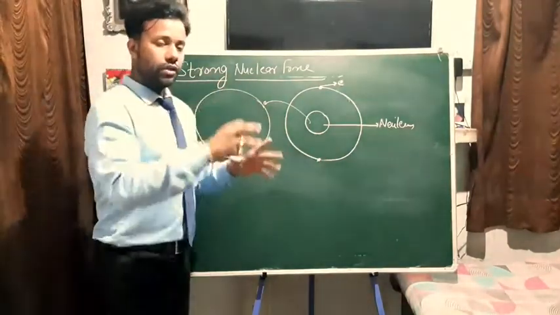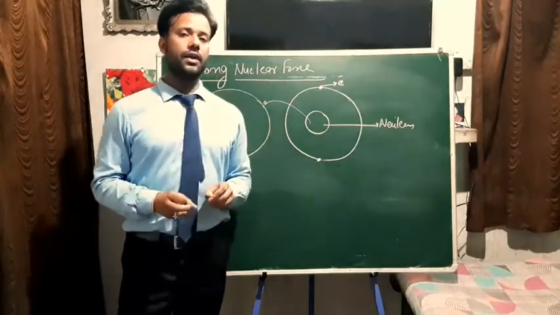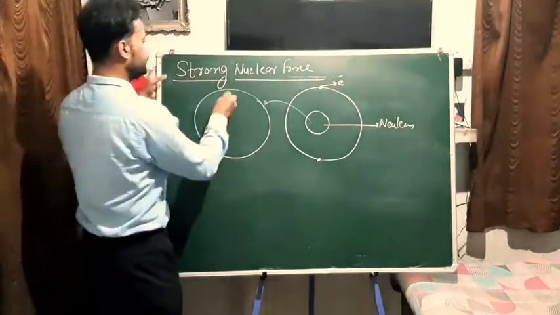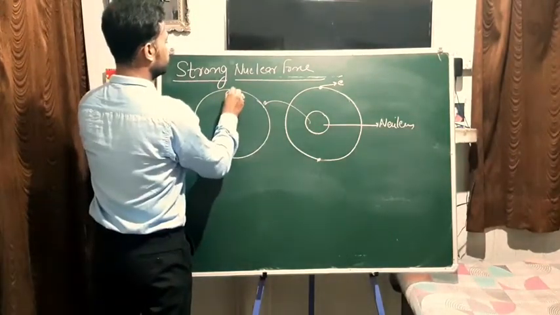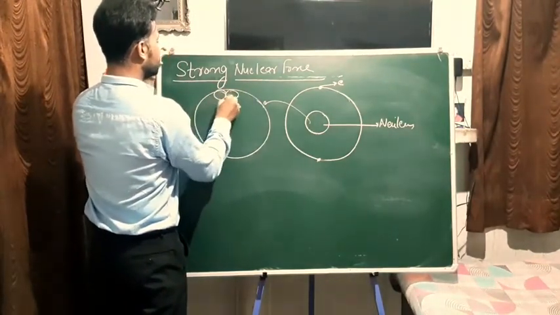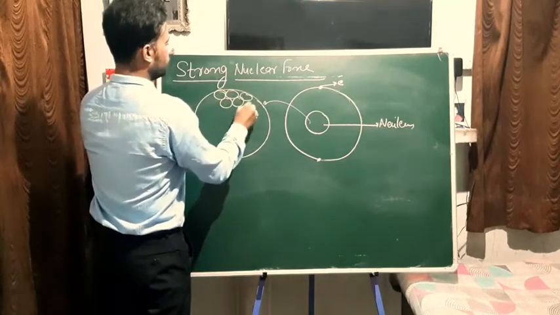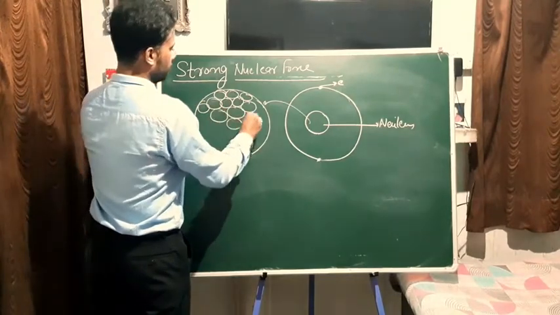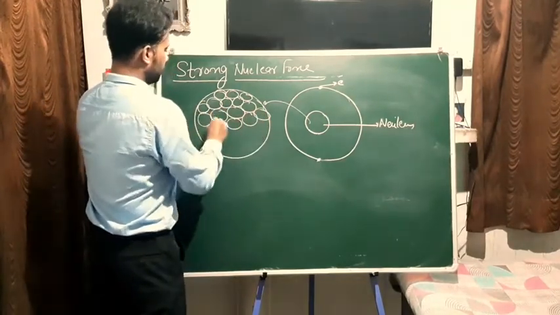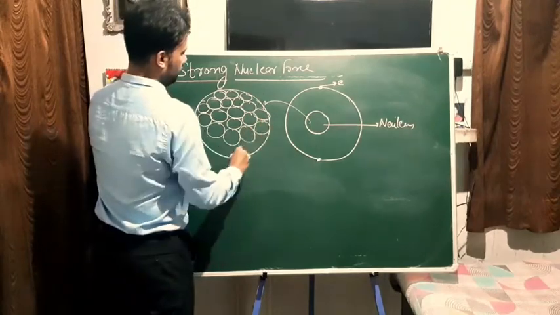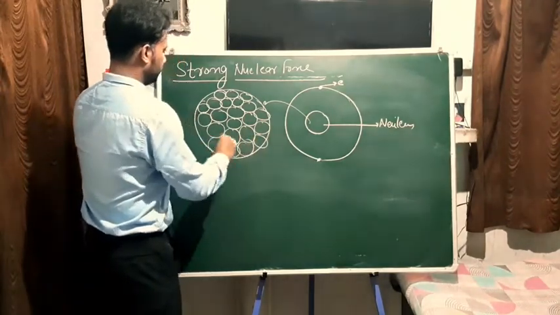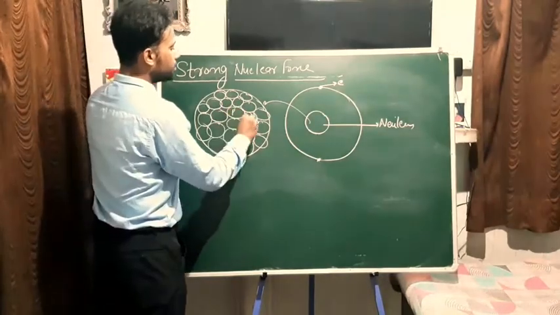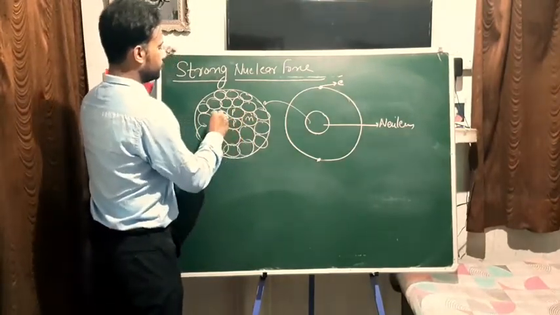So when you peek into the nucleus, you find that we have two kinds of particles inside it. First, we have protons and neutrons.